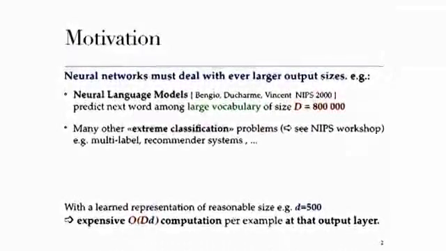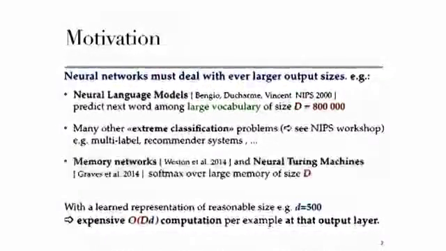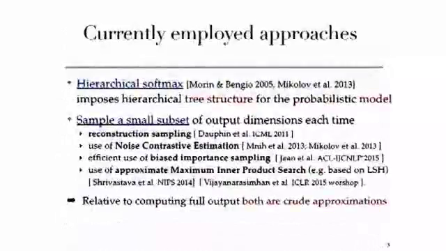So that's by no means restricted to neural language models. The problem is now also known as extreme classification, and there's even a workshop at NIPS about this, and it has a lot of applications. It also arises in memory networks and the like, where you have a softmax over the size of the memory, which can become quite large. So that's for the motivation.